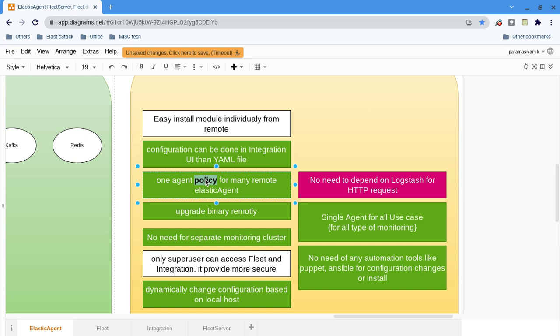The policy is the deliverable artifact. In fact, you can take a backup of your policy and you can reinstall. So the policy is the deliverable artifact with respect to Elastic Agent. I will tell you in detail in a later video.